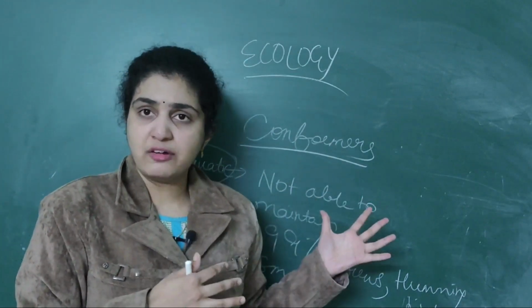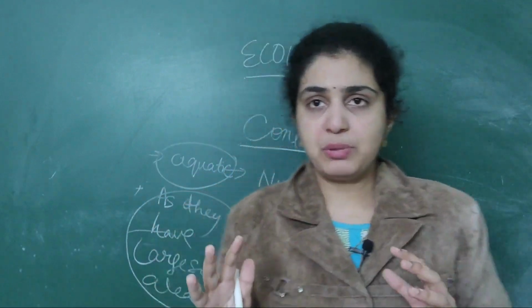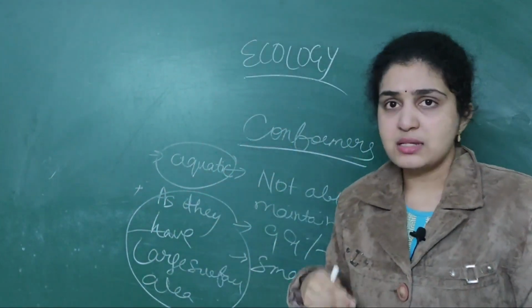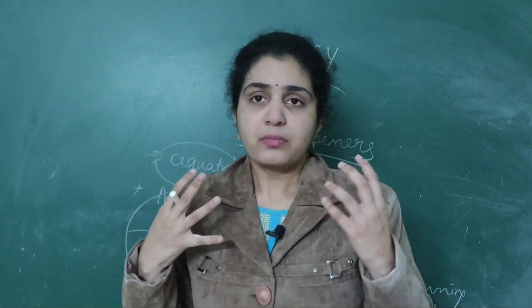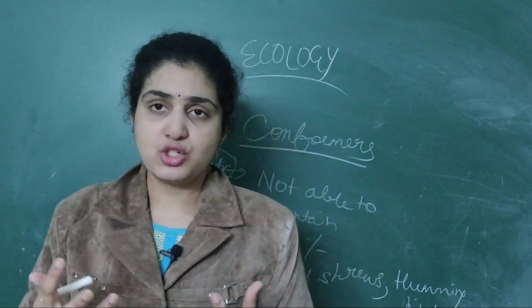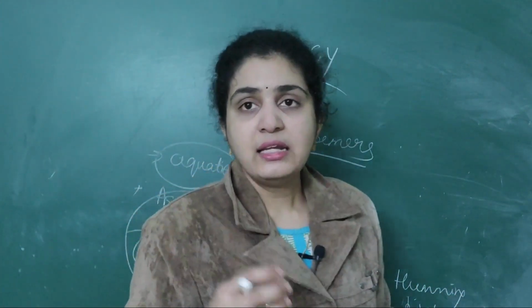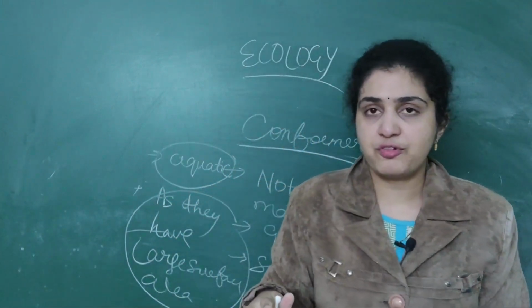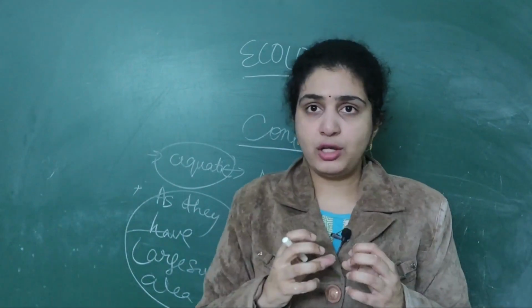They all belong to conformers only because they change their body temperature from one place to another. As well as an important NEET question now comes: why are smaller animals not found in polar regions? Because they have large surface area and heat loss will be more from their body. That's why, because they have less volume, right?